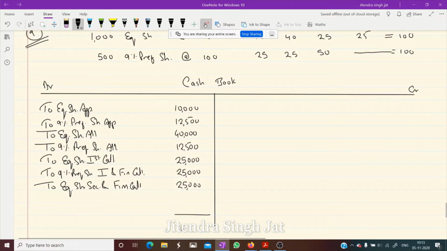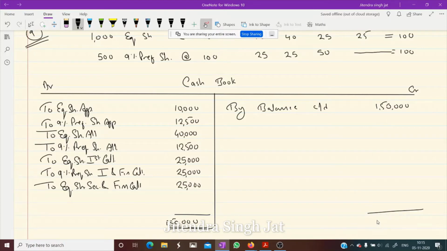Let's do the total: 1,50,000. It is transferred by balance carried down, and from here it will go in the balance sheet, in cash and cash equivalent under current assets.